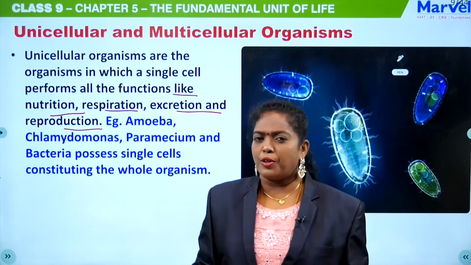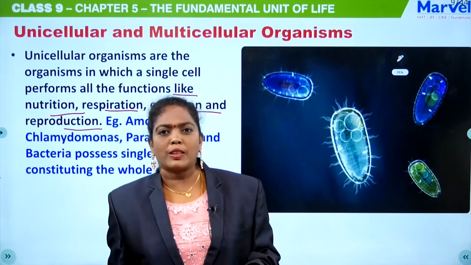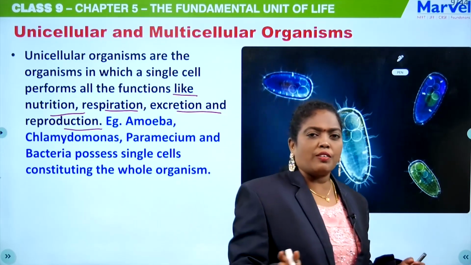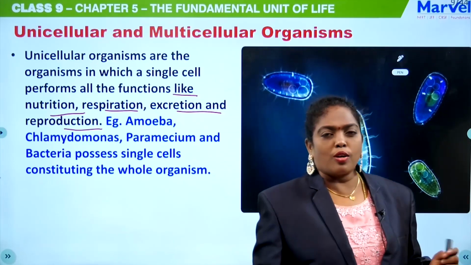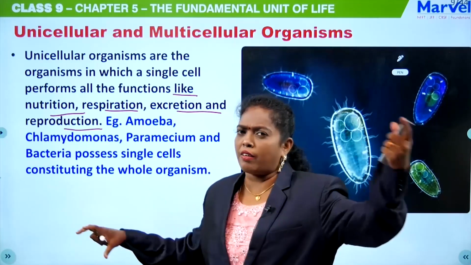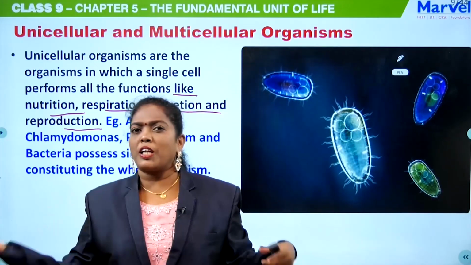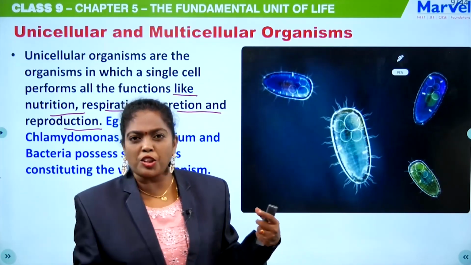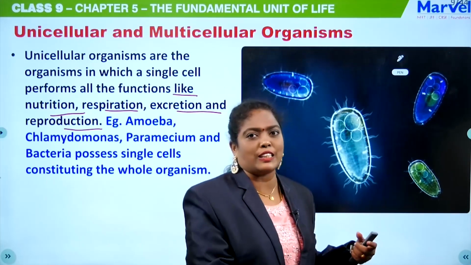To digest the food, we have the digestive system, isn't it? For excretion, we have the excretory system. For the nervous function, we have the neural system. Like that, we have an entire system. That system has many organs. That organ has many tissues, and the tissue has many cells.